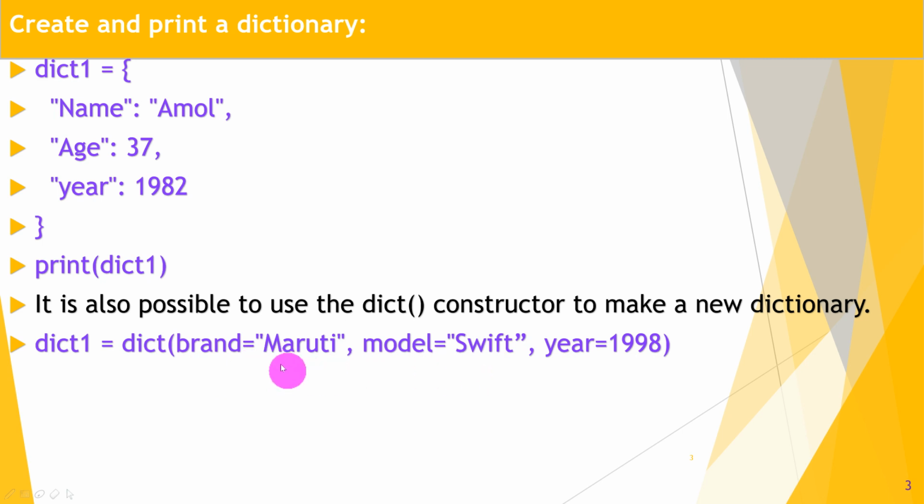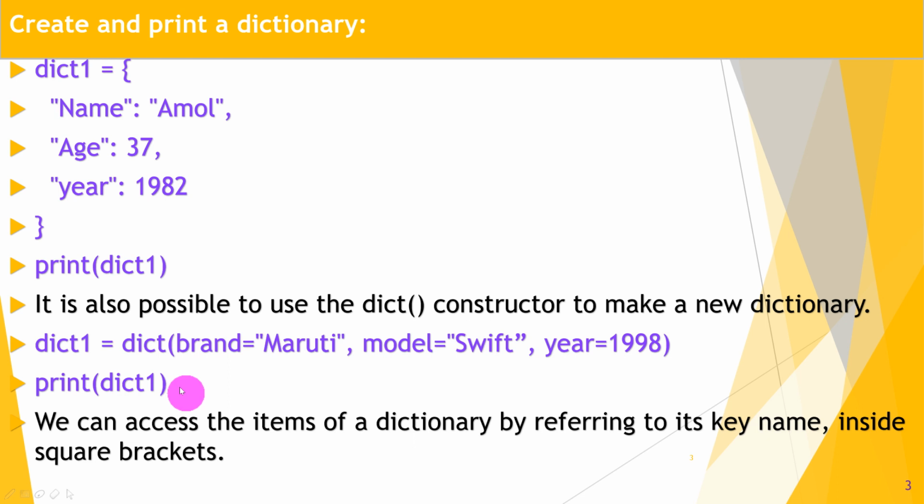So there are different ways to create a dictionary and print it. First one is using curly brackets and mentioning key value pairs, as well as using dict to assign the values, brand is equal to, that is key is equal to value pair, and you can also create a new dictionary and print the dictionary. Great guys.